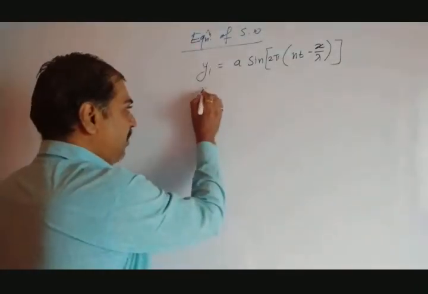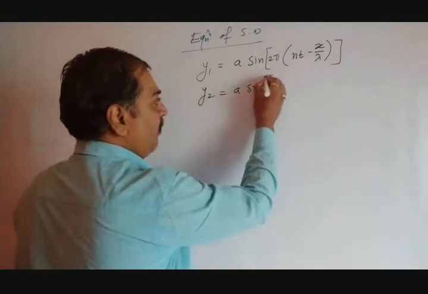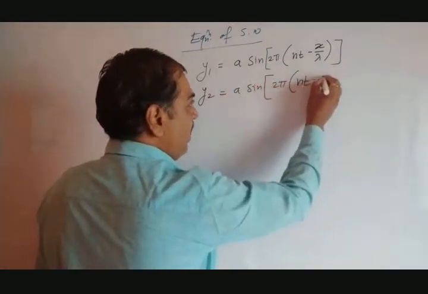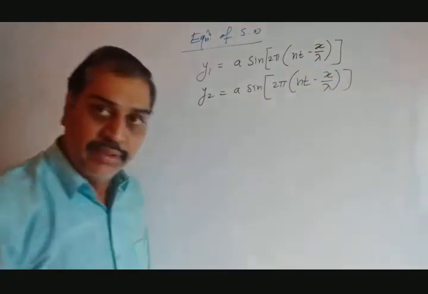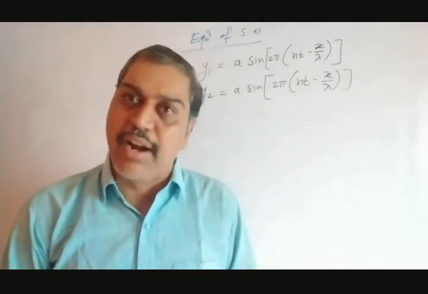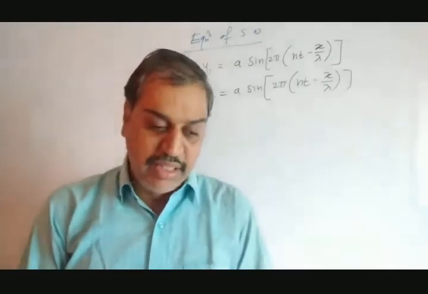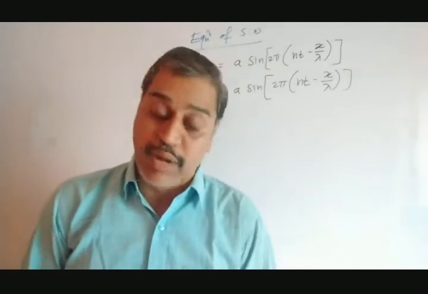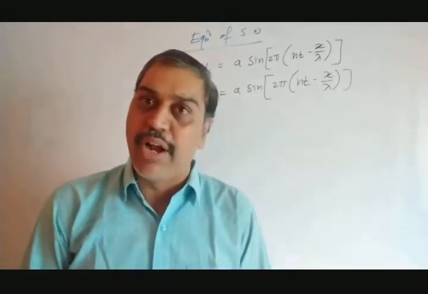Similarly, the second wave y2 would be represented by a sine of 2 pi in the bracket, t plus x by lambda. This is the second equation. These equations are better to remember. If you remember, when we started this chapter, we saw equations 6.1, 6.2 and 6.3. I have told you that you have to remember them.